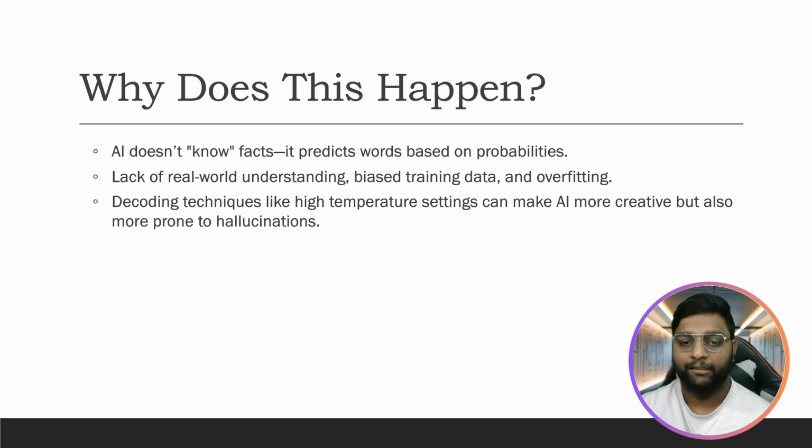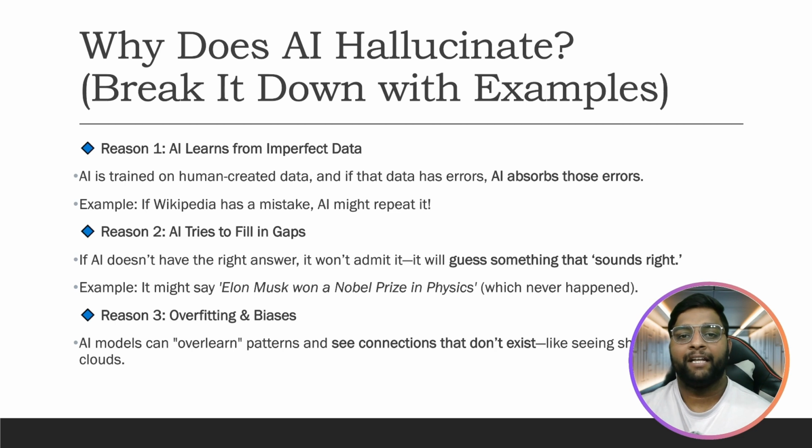So these are the things that happen, mainly why hallucination happens. These are the three factors. After this, why does AI hallucinate? Here are some examples which I have given. AI learns from imperfect data. AI is trained on human-created data, and if the data has errors, AI absorbs those errors. For example, if Wikipedia has a mistake, AI might repeat it.